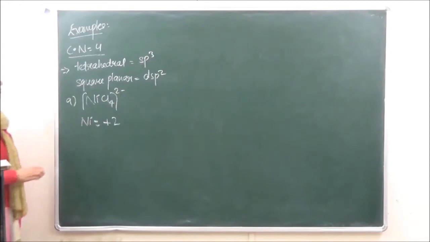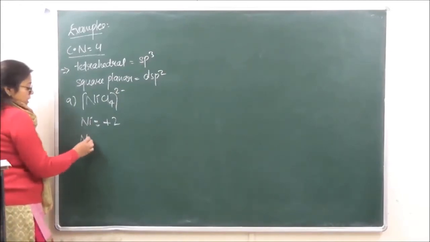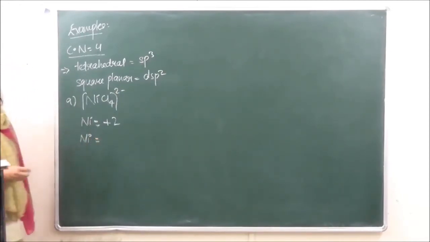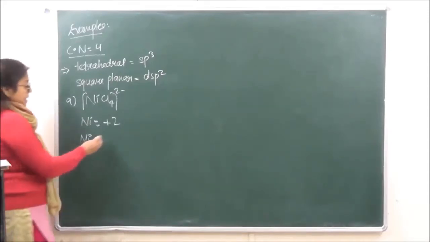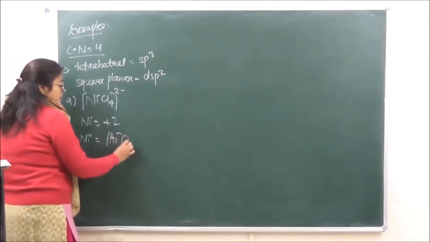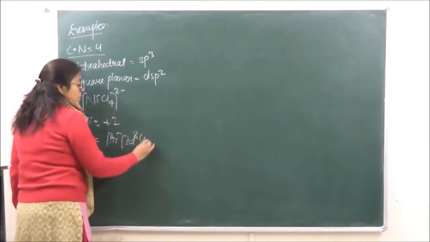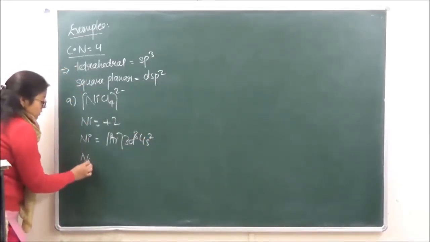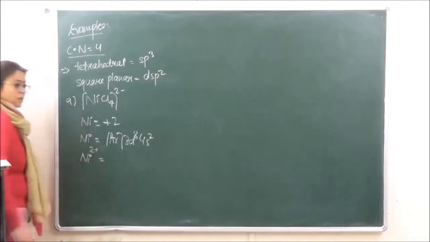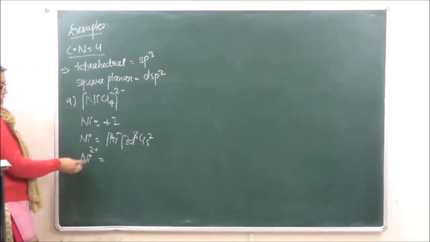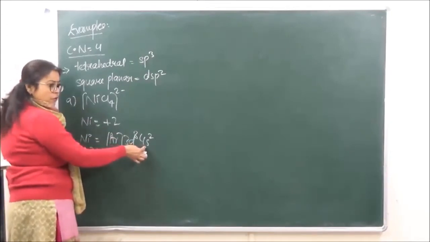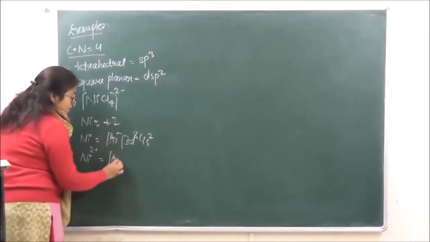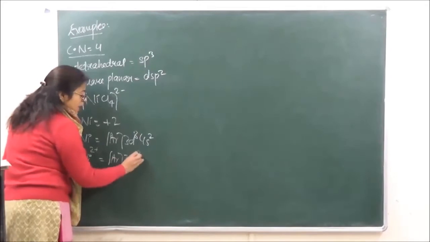Then we write down the electronic configuration of nickel: argon 3d8 4s2. The electronic configuration of Ni2+, the electrons will be given out from 4s, so we have argon 3d8.